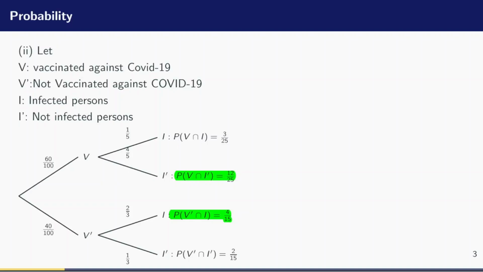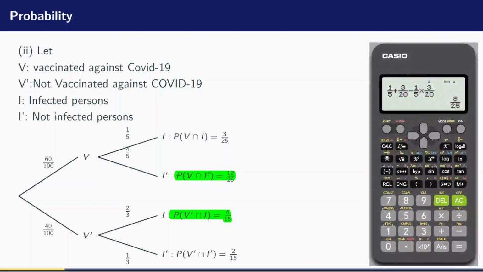So we are going to use our calculators and try to add them up and see if we are going to obtain 1. Let's add them up together. So I am adding 3 over 25, I add that to 12 over 25, I add that to 4 over 15, and finally, I add 2 over 15.